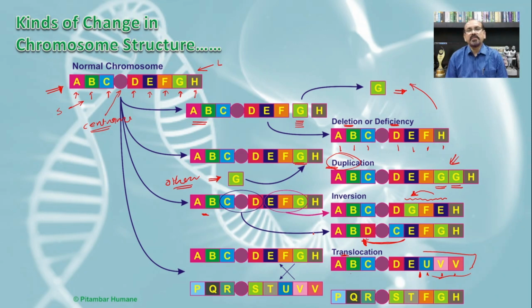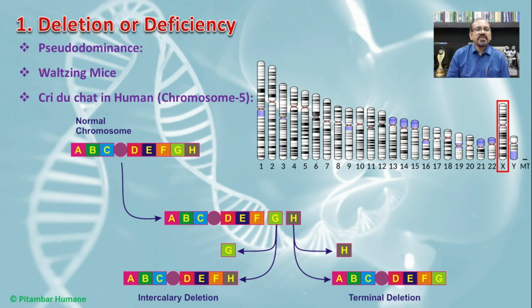So we have to remember these different types, that is deletion, duplication, inversion and translocation. We will see them one by one. The first one is deletion. As we have seen, in deletion a certain part of the chromosome is deleted, and hence there will be a deficiency of that particular gene on the chromosome, so it is also known as deficiency.